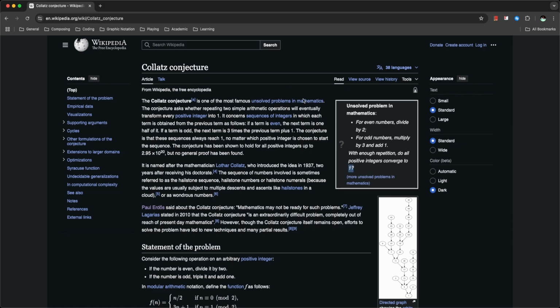And the unsolved problem part comes in when we try to prove that any positive integer is going to end up at 1. So what we have to do is then to apply this simple algorithm in Max, right? We want to take a number, see if it's even or odd, divide it by 2 if it's even, multiply it by 3 and add 1 if it's odd, and then do it again, and again, and again, either until infinity, or until my computer runs out of battery, or until we have some kind of exit condition that stops this whole process.